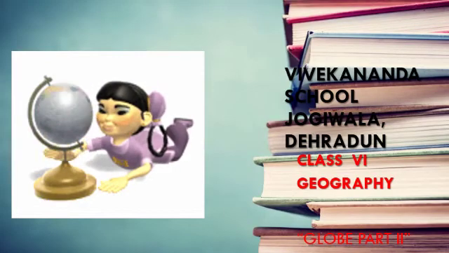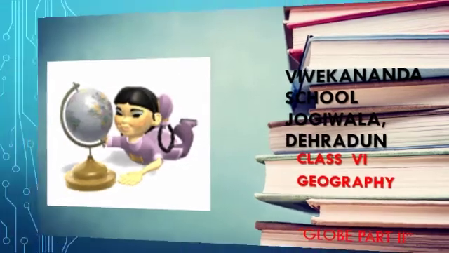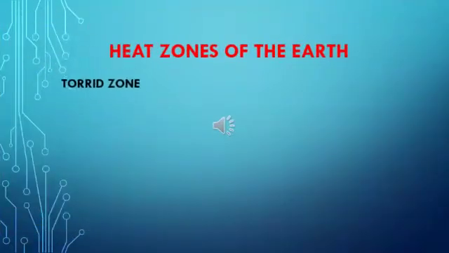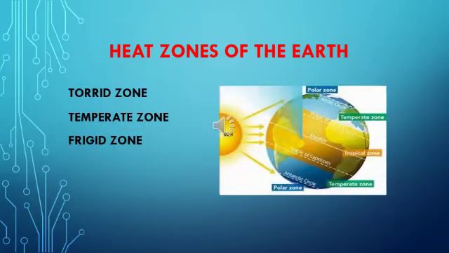So today we will continue our topic globe. In the last session, we studied the important latitudes of the earth, and today we will start our session with the important heat zones of the earth. They are the torrid zone, temperate zone and frigid zone.